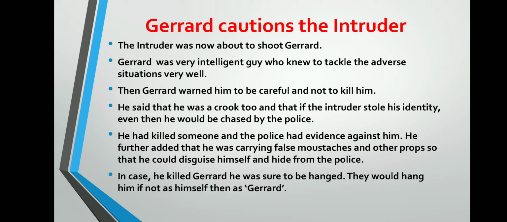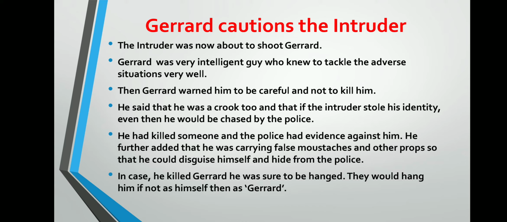He further added that he was carrying false mustaches and other props so that he could disguise himself and hide from the police. Now Gerard started telling a fake story to the intruder and made him believe that it was true. He said that things went wrong and he also killed a policeman. To make him believe his story, he showed him the false mustache and different props that he needed for his rehearsal, and made him believe that the police were chasing him.